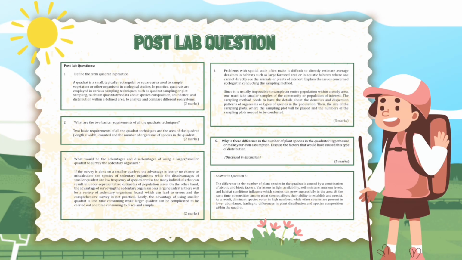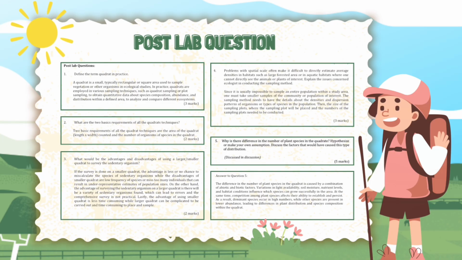Question 3. What would be the advantages and disadvantages of using a larger or smaller quadrat to survey the sedentary organism? If the survey is done on a smaller quadrat, the advantage is less or no chance to miscalculate the species of sedentary organisms, while the disadvantages of a smaller quadrat are low frequency of species or missing too many individuals, which can result in underrepresentative estimates of population sizes. On the other hand, the advantage of surveying the sedentary organism on a larger quadrat is that a variety of sedentary organisms will be found, but this can lead to errors, and the comprehensive survey is not practical.